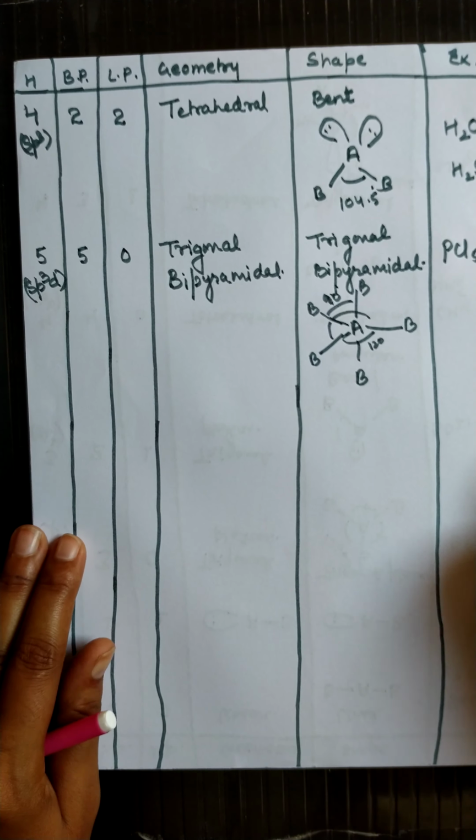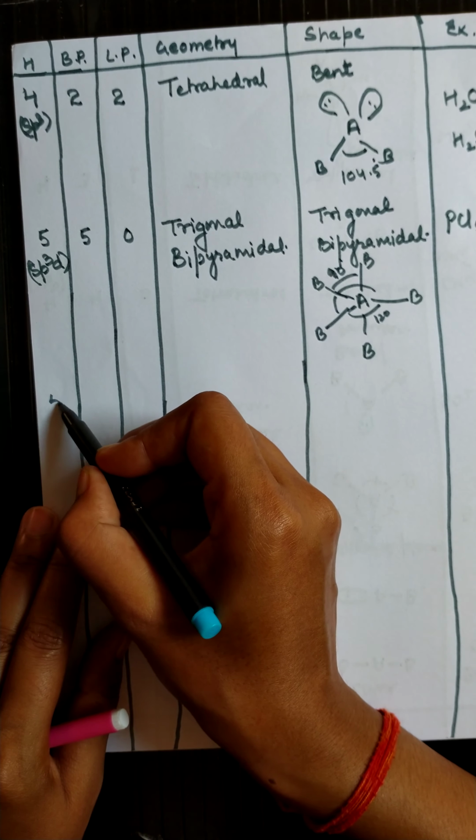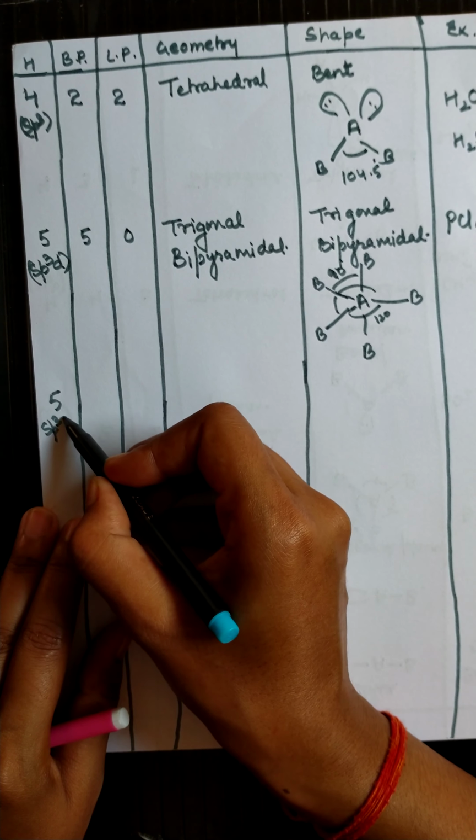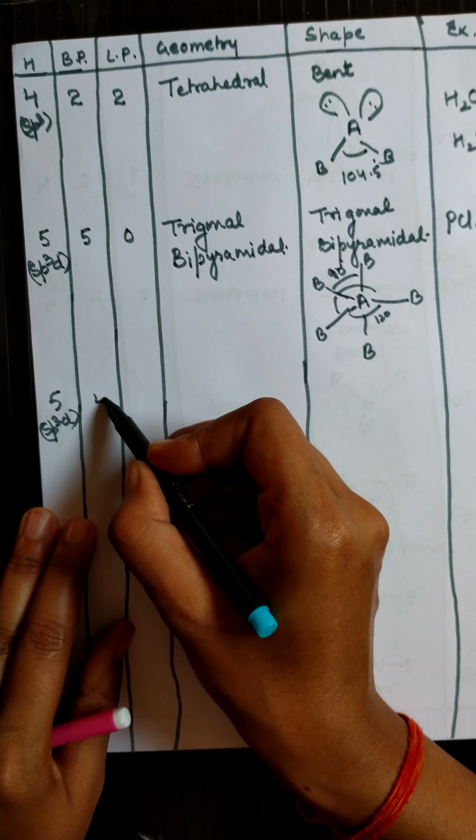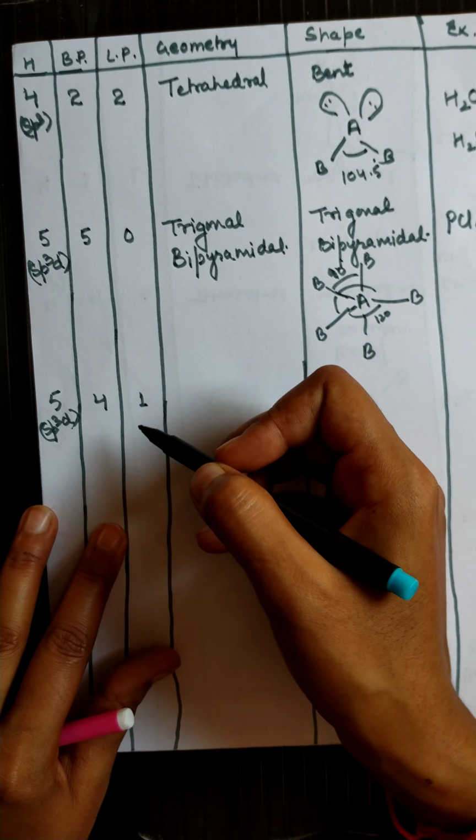Now let's take the example when 5 hybrid orbitals are there. So the hybridization will be sp3d, but 4 are bond pairs and 1 is a lone pair.